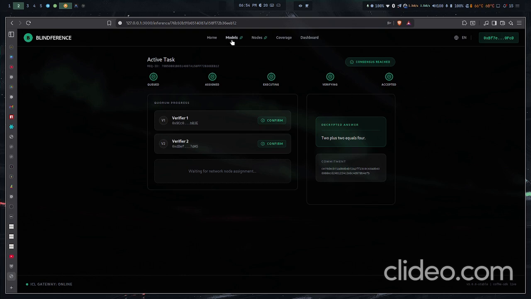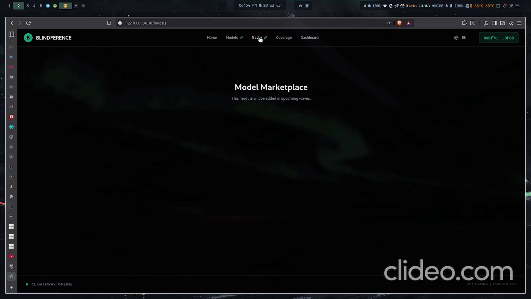In later waves, we will have the models and nodes here as well. These are for the upcoming waves. The coverage part is a development from both the Blindference and the Render team sides. It will be implemented as soon as we get the required credentials and our operator ID from the Render team, and then we can have full, complete coverage.